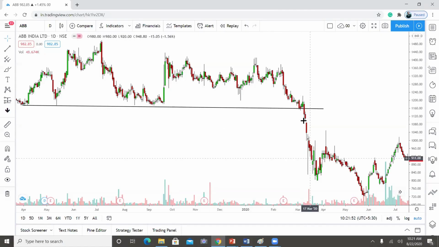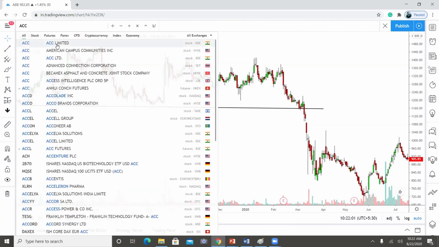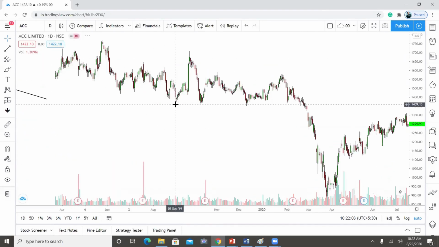So if you look at this chart, it showed price acceptance and it fell immediately. We look at one more example, SAC. Here it is also quite similar.